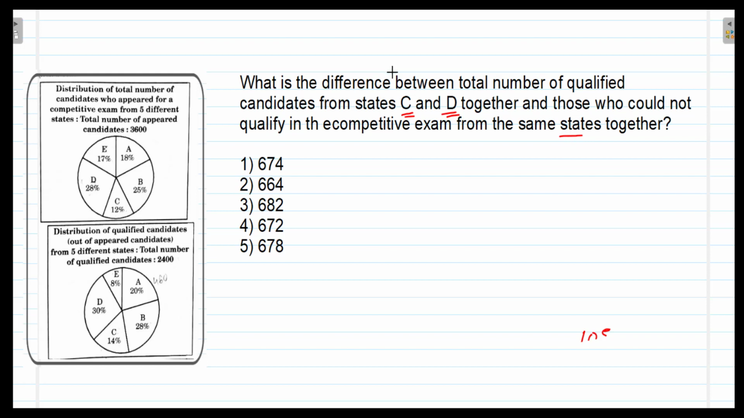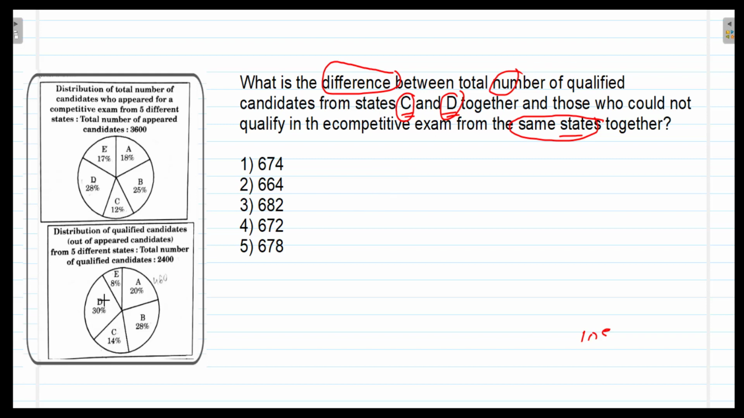Here we have to find the difference between the total number of qualified candidates from C and D together and those who could not qualify the competitive examination from the same states together. Since we have to find the difference between the total number, here also we will require the actual numbers. So we have to find the difference between the qualified candidates and not qualified candidates. So first we will find the number of qualified candidates from C and D.